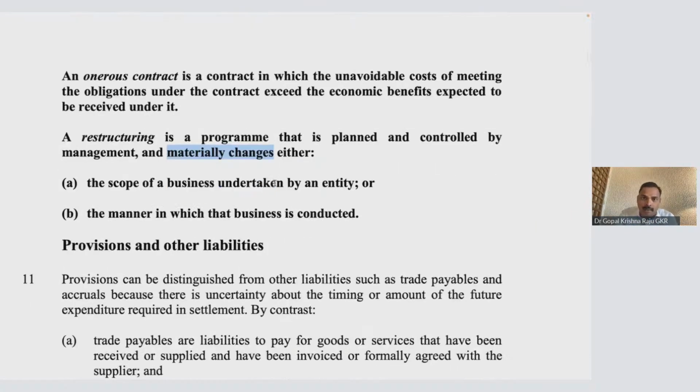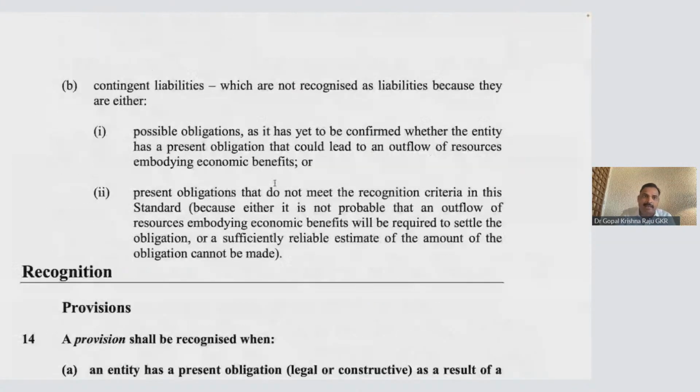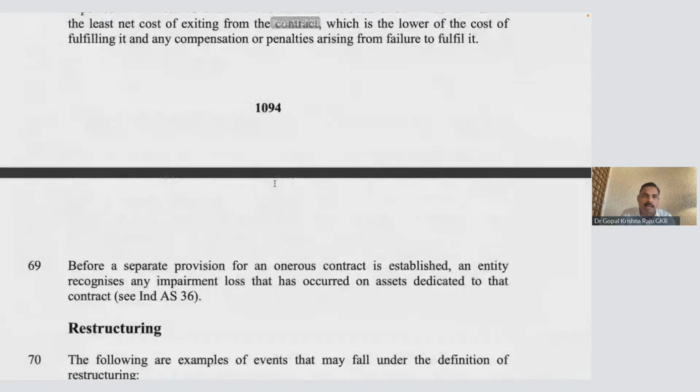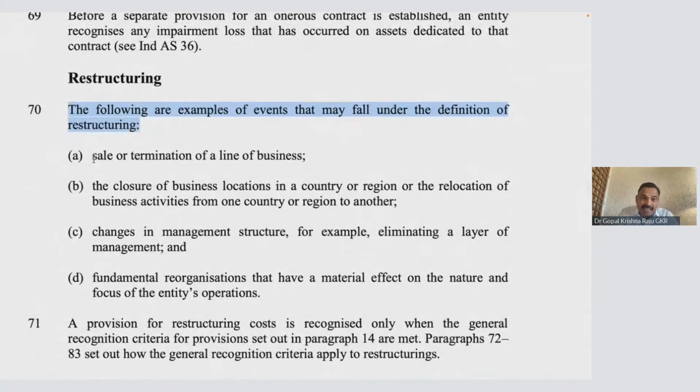Now I'll take you to one particular paragraph here, especially. There are certain examples given with respect to restructuring. Now look at these examples. Following are examples only, which may fall under the definition. Sale of a business, one particular vertical I'm going to sell. Closure of a business. Change in management structure. Fundamental reorganization that will have a material effect on the nature. Now these are not the only examples. Please understand. These are a few examples, just to give us an understanding that restructuring means it's quite a turnaround.